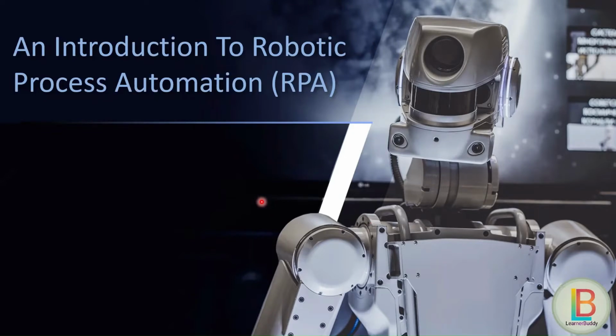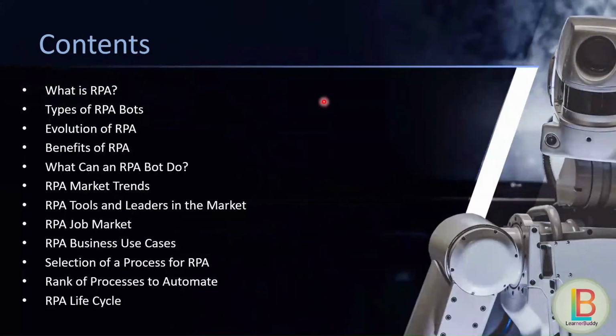Today, we will learn something basic on robotic process automation that is well known as RPA. Let us take a look at the contents of today. Today, we will learn what is RPA, types of RPA bots, evolution of RPA, benefits of RPA, what we can do with the RPA bot, RPA market trends, RPA tools and leaders in the market, RPA job market, RPA business use cases, selection of a process for RPA, rank of processes to automate, and at the last, we will focus on RPA life cycle.